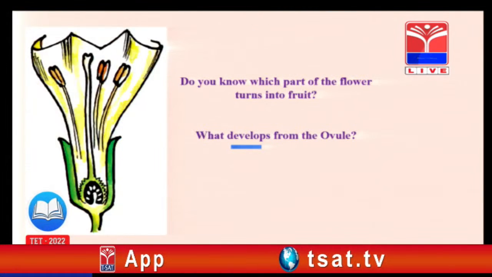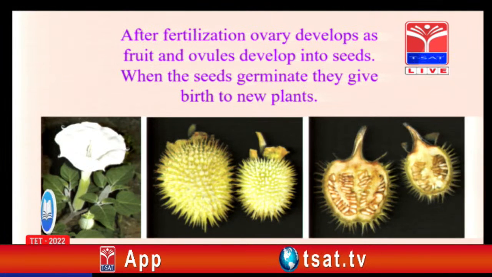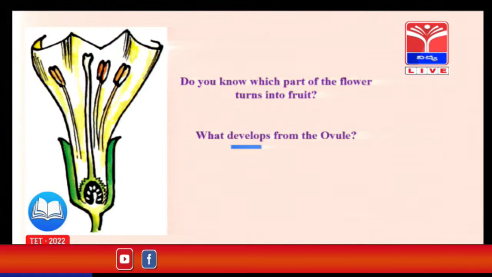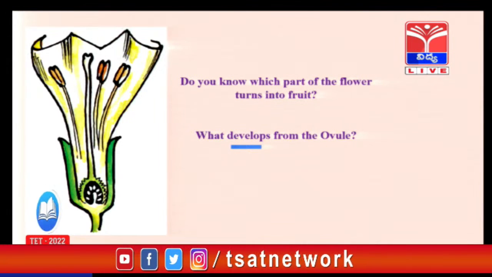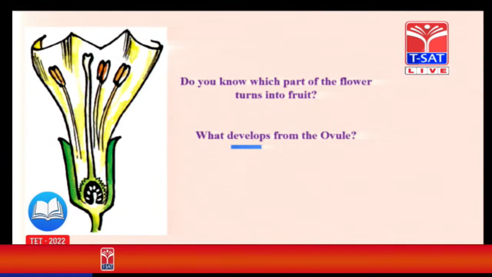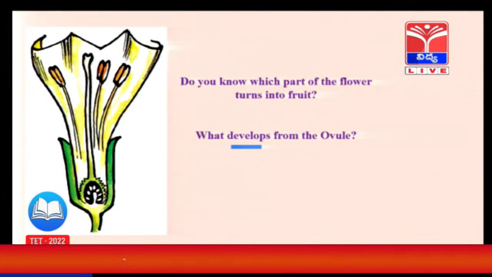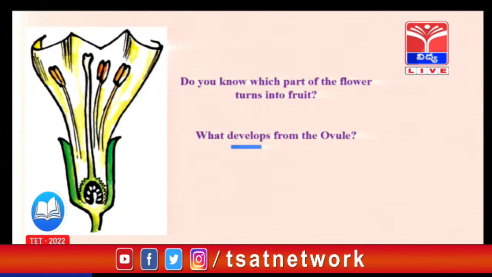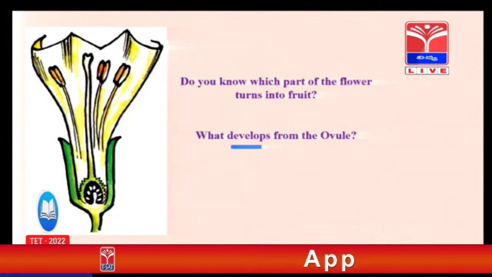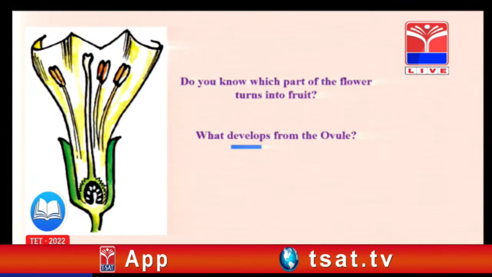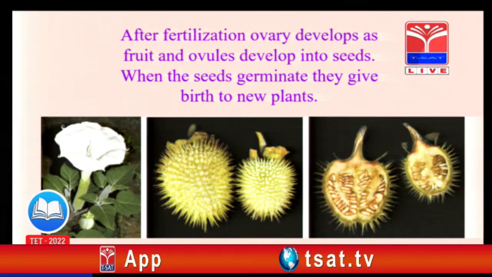Flowers are meant for sexual reproduction. In the flower, 4 floral parts are there: calyx, corolla, androecium and gynoecium. Calyx protects the flower in bud condition. Corolla is meant for attraction. Whom to attract? It attracts insects, with color, size and shape and by nectar also. Androecium is the male reproductive part. Gynoecium is the female reproductive part.